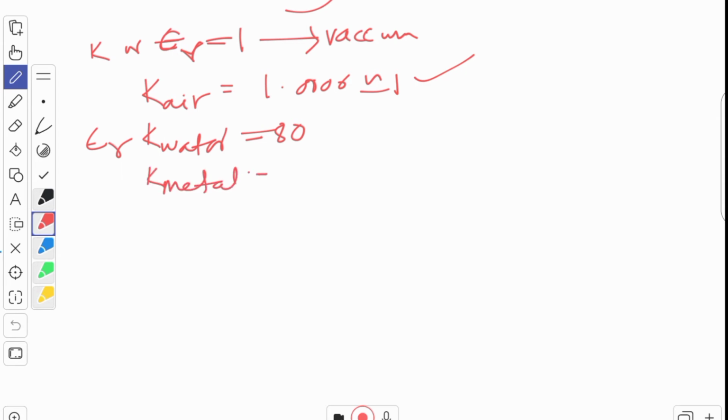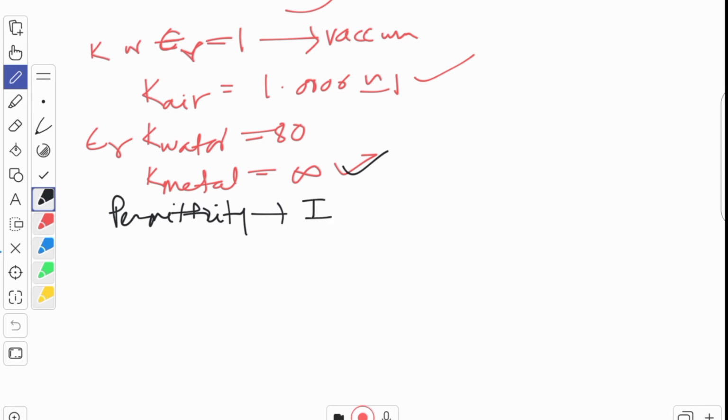Relative permittivity of metal, that is infinity. Interesting. Relative permittivity of metal is infinity. What does it mean? Again I am reminding you, what is permittivity? Permittivity is nothing but, it is another way to look at it.